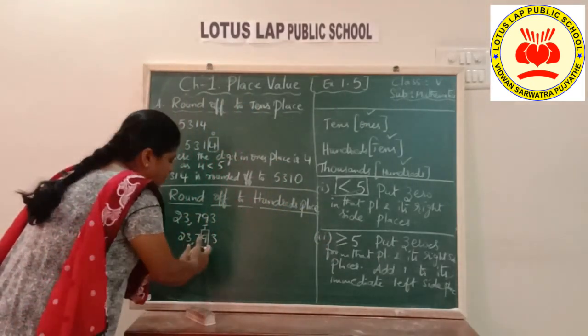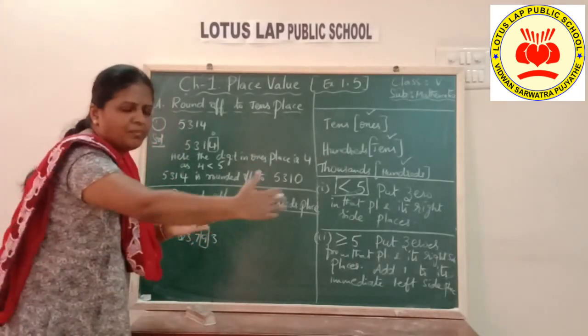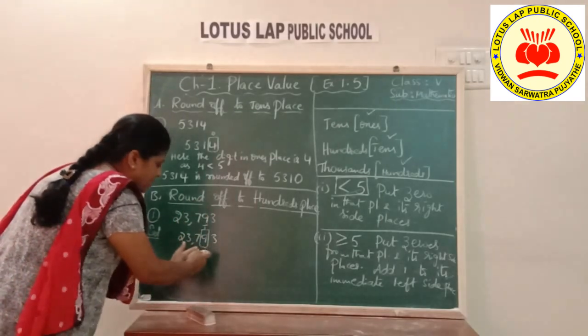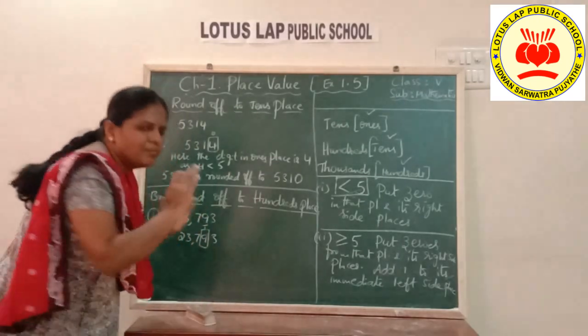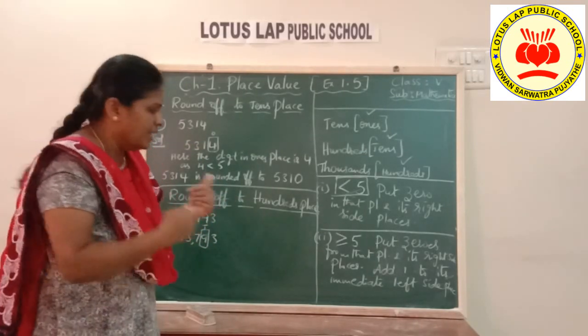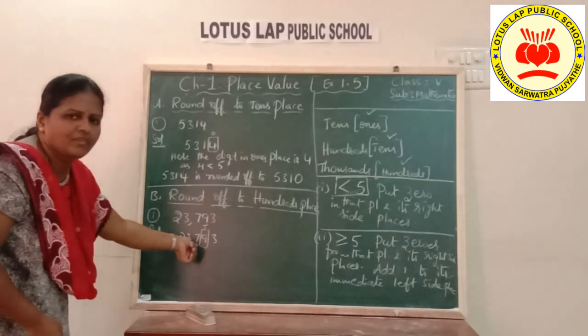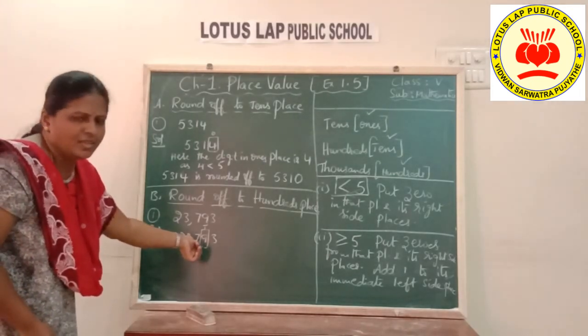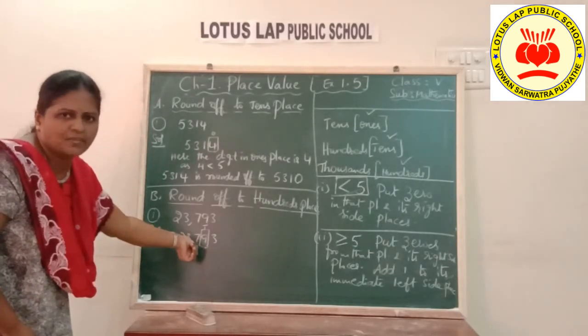Put 0 from that place onwards towards its right side, all the places. That means from the tens place and its right side, ones place, both the places I need to put zeros, and then add 1 to its left side, which will be hundreds place. Okay, so put zeros in these two places, add 1 to hundreds place.